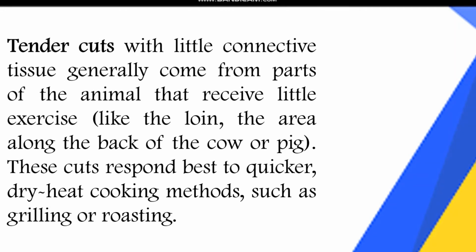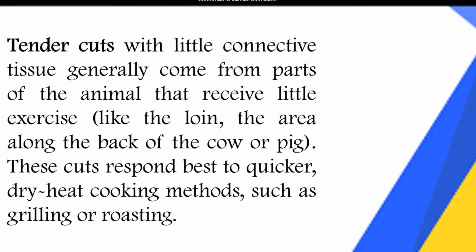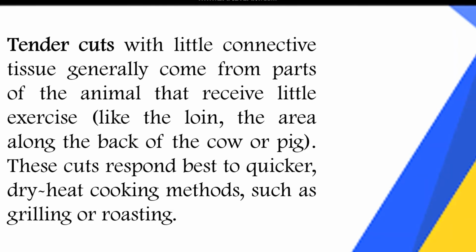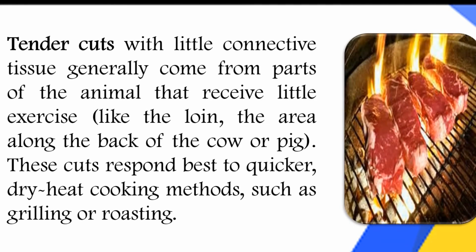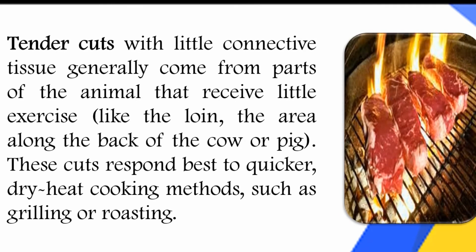Tender cuts with little connective tissue generally come from parts of the animal that receive little exercise, like the loin, the area along the back of the cow or pig. These cuts respond best to quicker, dry heat cooking methods such as grilling or roasting.